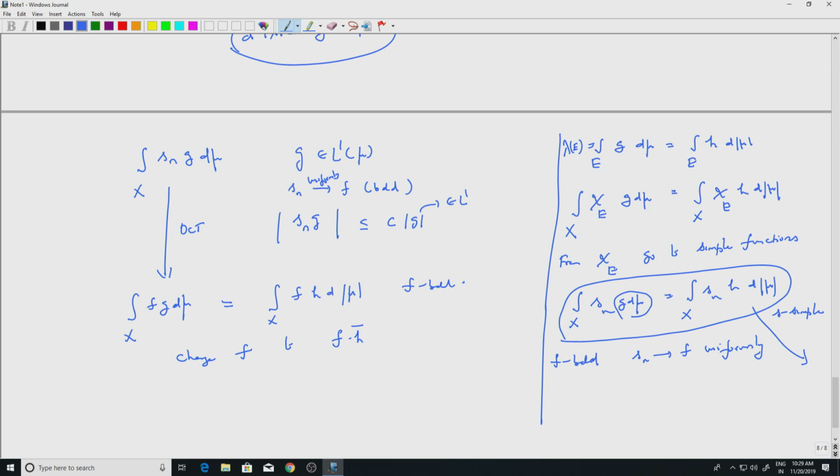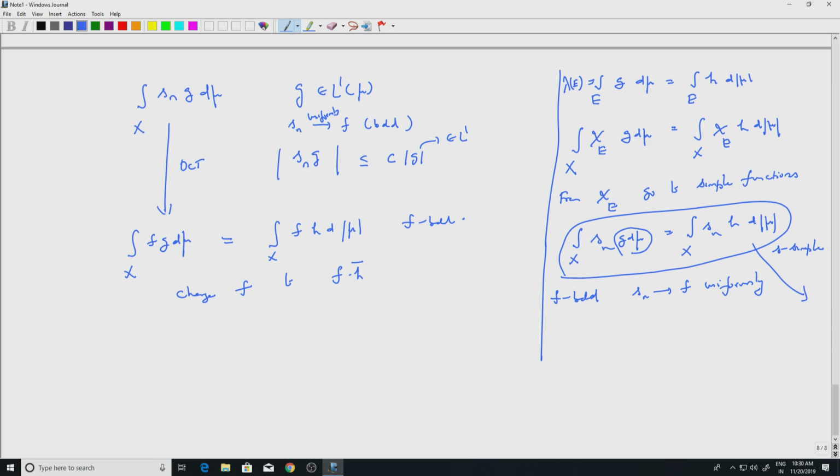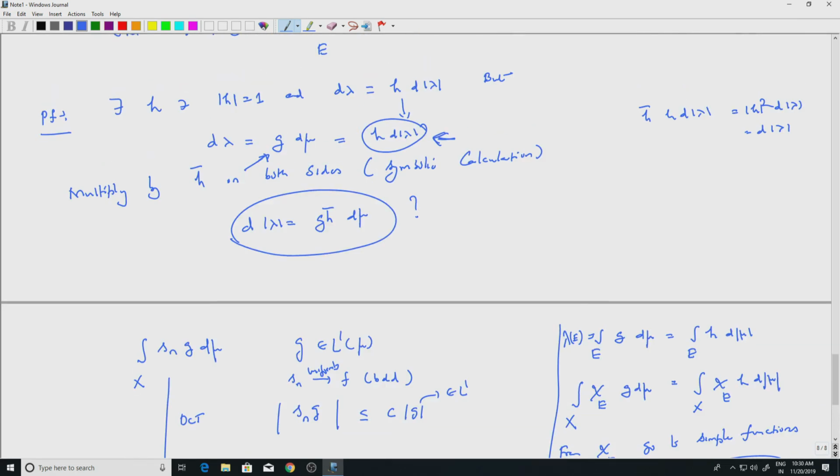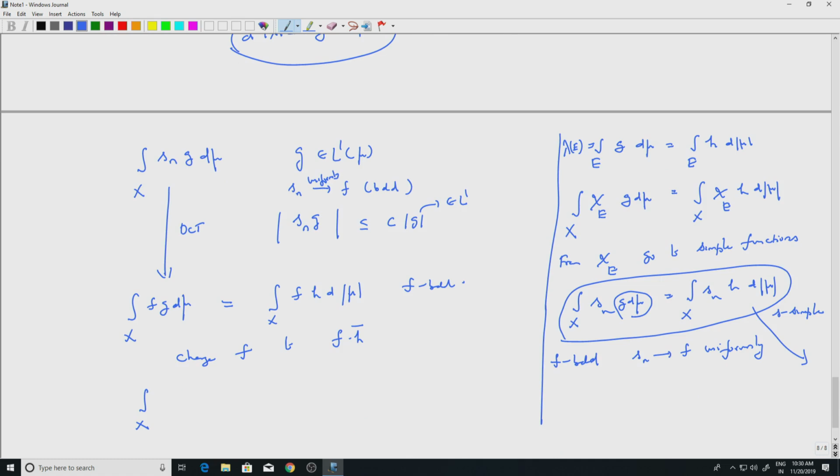So, what do you get? Let me write it down as one more line. We want to show that d mod lambda is equal to g h bar d mu. If I change f to f times h bar, I will have integral of f h bar g d mu equal to h bar times h, which is 1, so I will have f d mod mu, at least for f bounded.